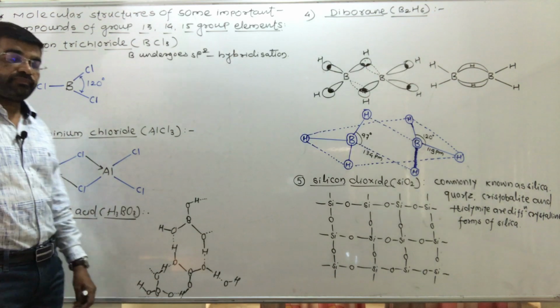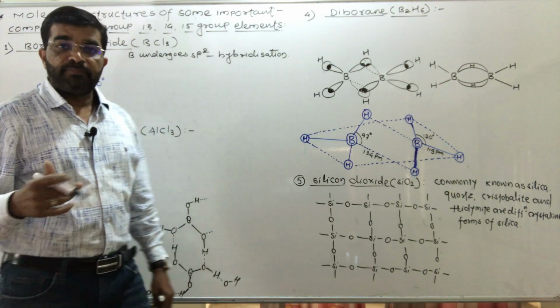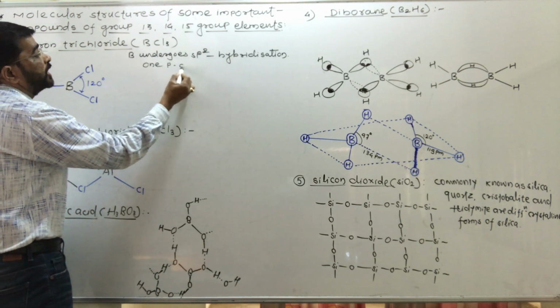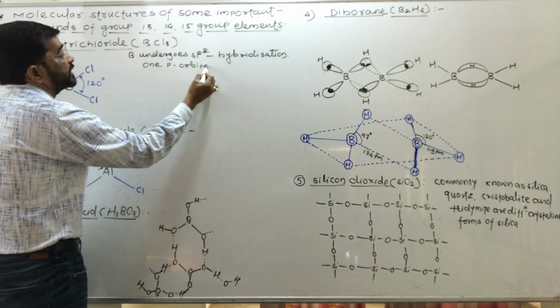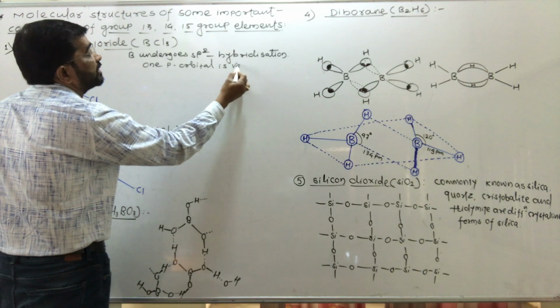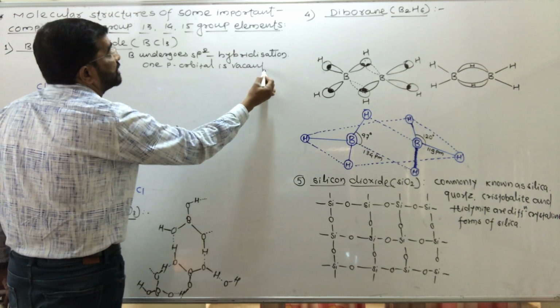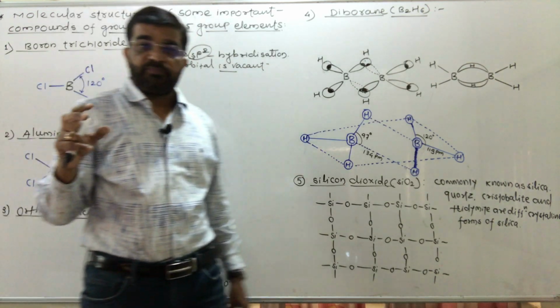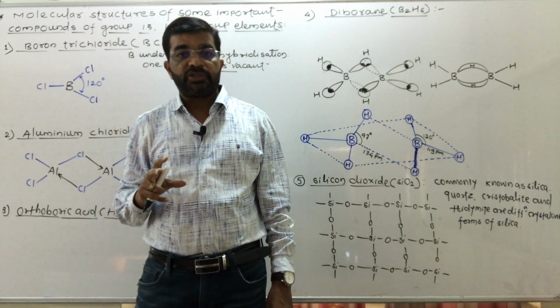In boron, one p orbital is vacant, because it undergoes sp2 hybridization, limited hybridization.